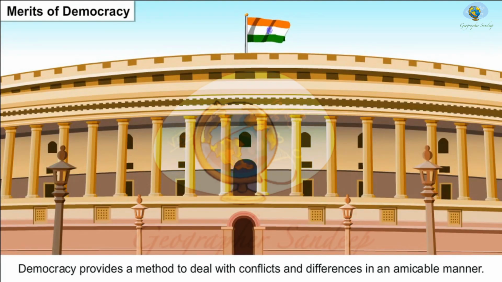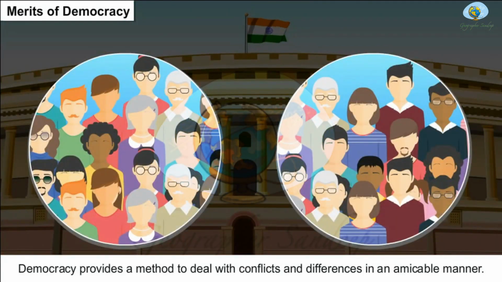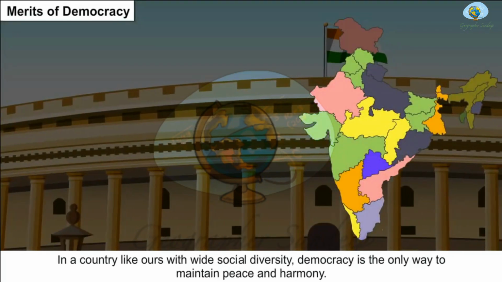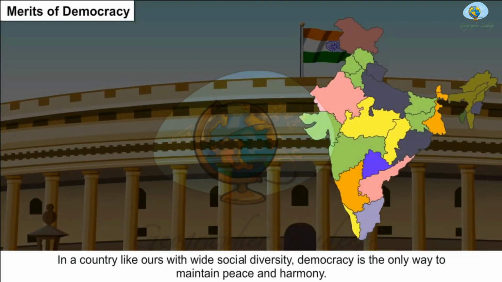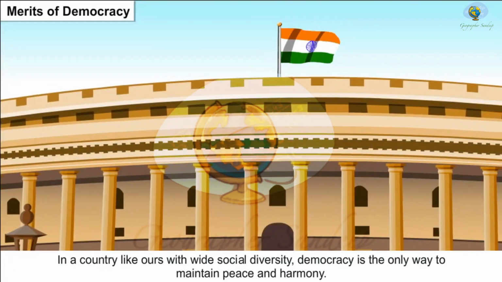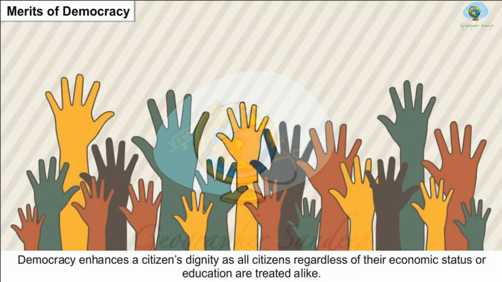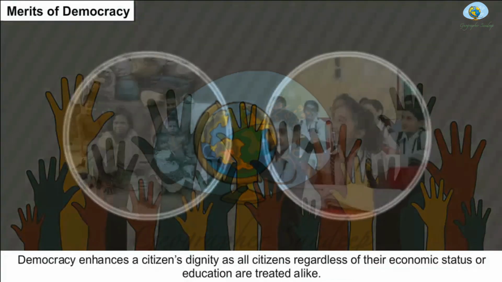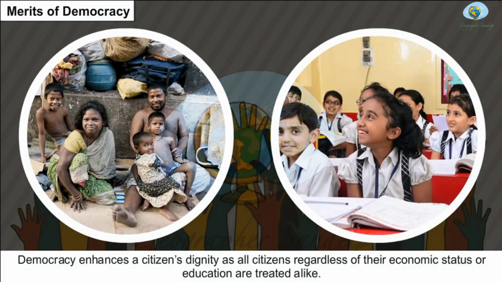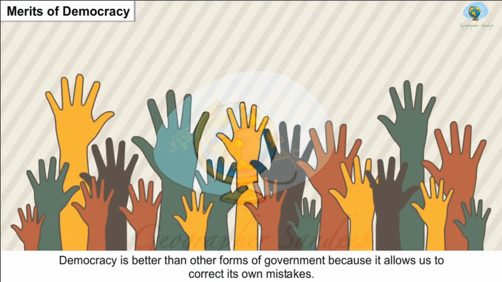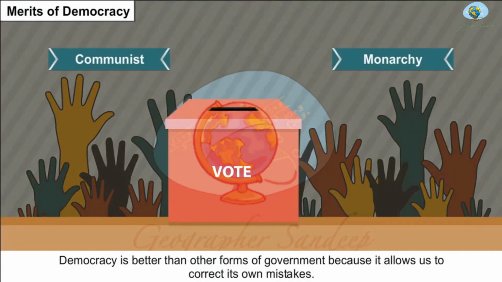Democracy provides a method to deal with conflicts and differences in an amicable manner. In a country like ours, with wide social diversity, democracy is the only way to maintain peace and harmony. Democracy enhances a citizen's dignity as all citizens, regardless of their economic status or education, are treated alike. Democracy is better than other forms of government because it allows us to correct its own mistakes.